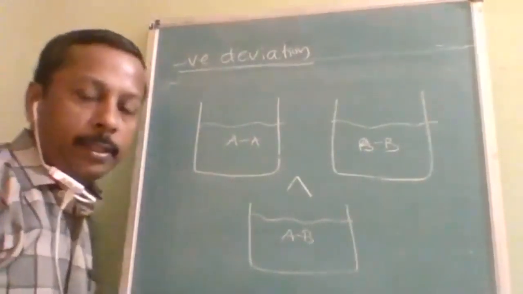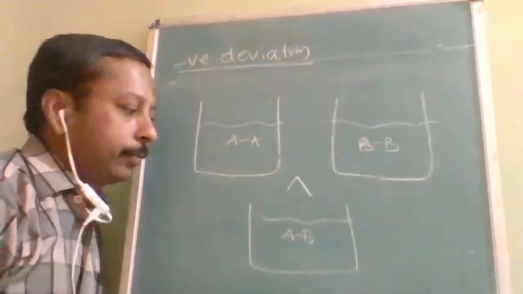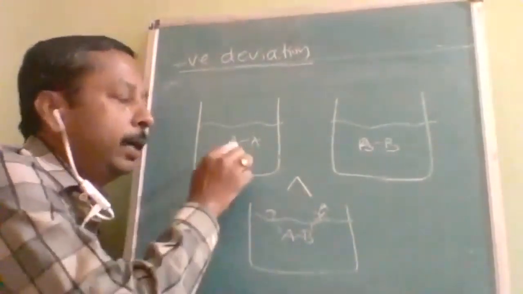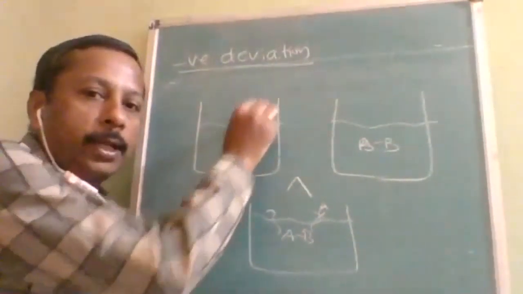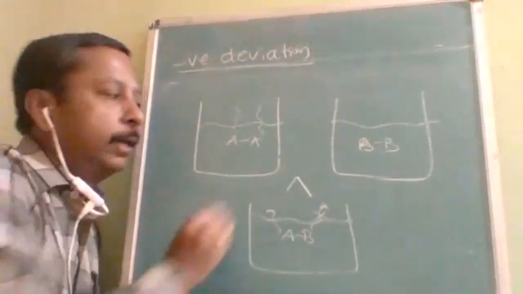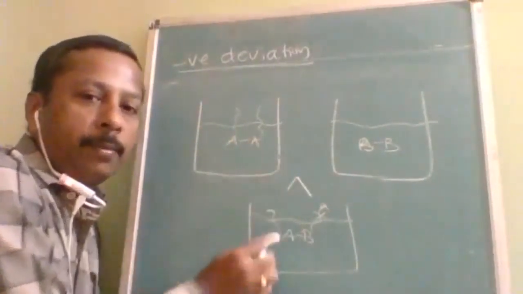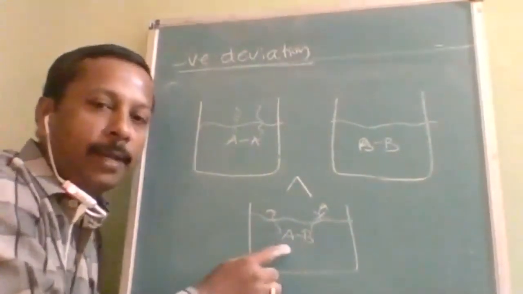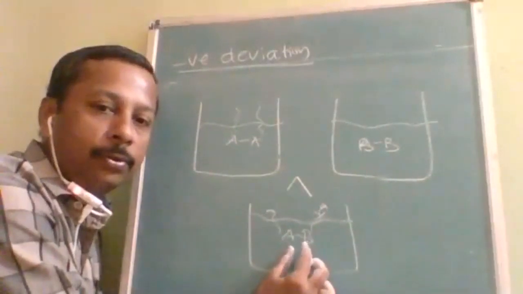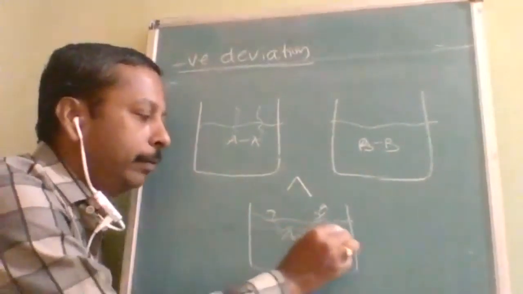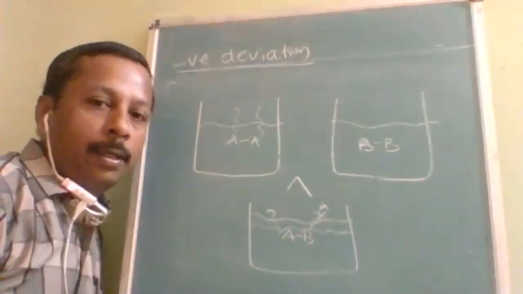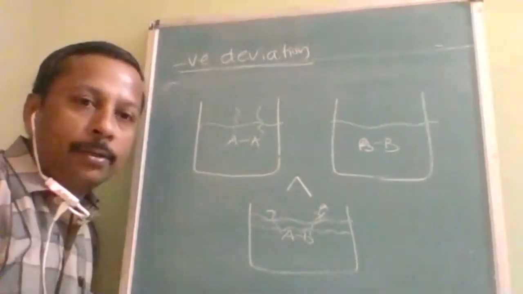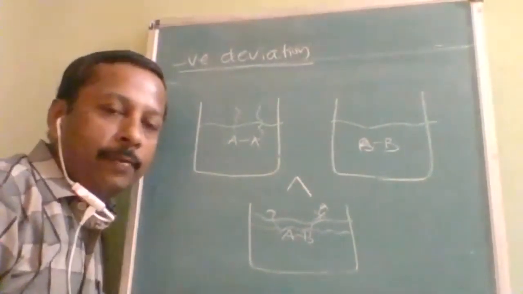Most important example is chloroform and acetone. Here, is it understood, the attraction force is more. So they don't want to evaporate. Earlier their attraction force was less, so the tendency to evaporate was more and they stayed far away from each other. But now they are very attractive. A attracts B with maximum force, B attracts A with maximum force. So they will come closer. Once they come closer, the volume will decrease. And once they are closer, they don't want to go away from each other. So because of that, what happens? Vapor pressure will be decreasing.